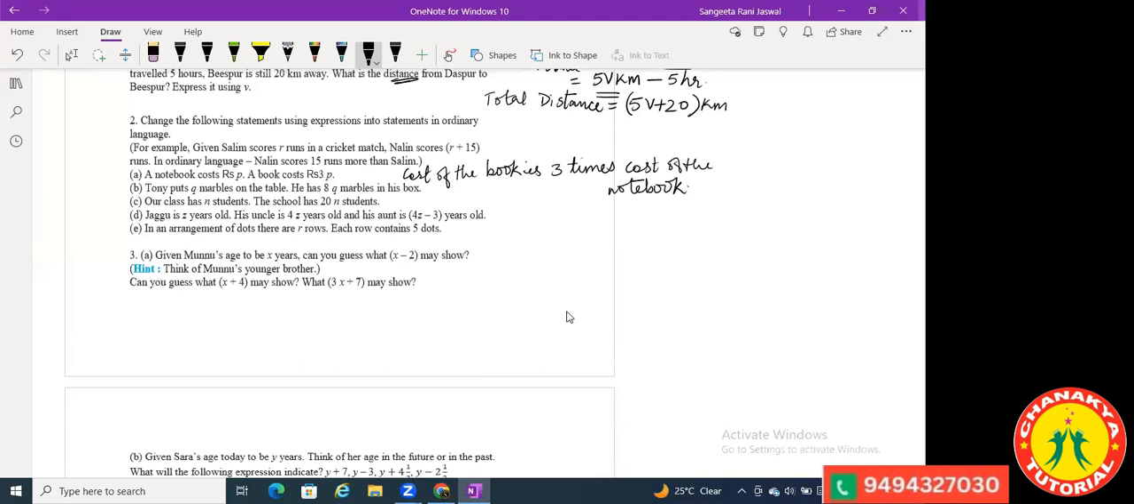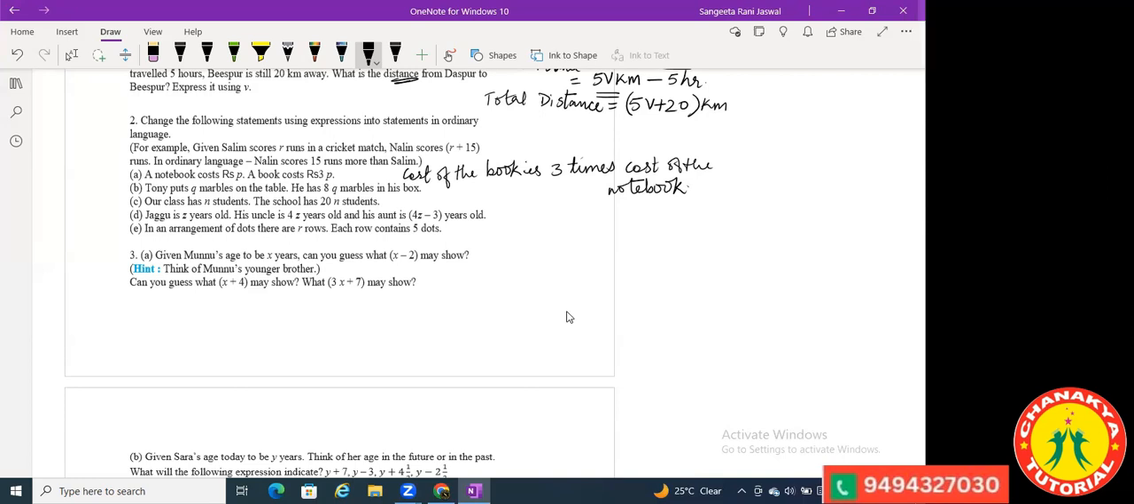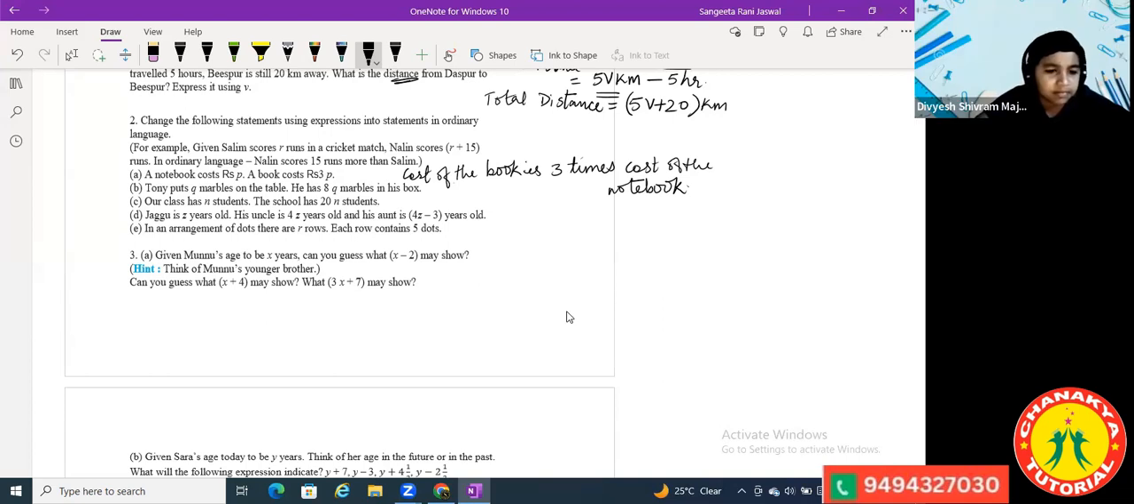Now see, Tony puts Q marbles on the table. Now there are some marbles on the table. He has 8Q marbles in the box. So how will you write this statement? Ma'am, Tony has 8 times more marbles in the box than marbles on the table. Exactly. Very nice. So that means marbles in the box are 8 times the marbles on the table. Yes, ma'am. Please write in your notebooks.